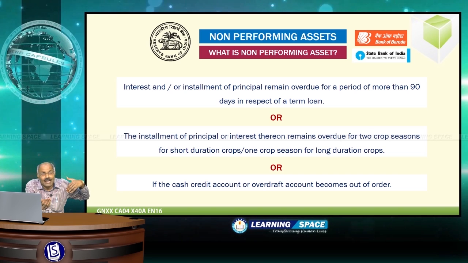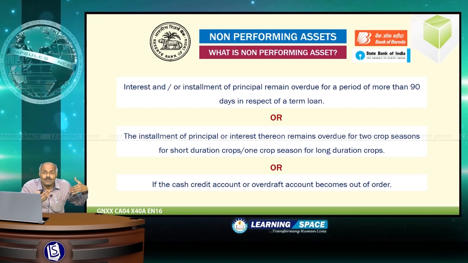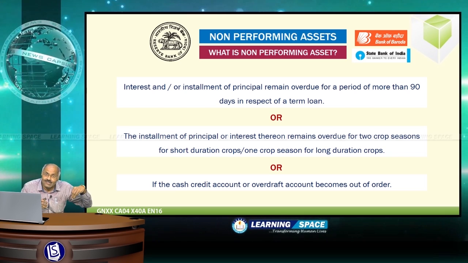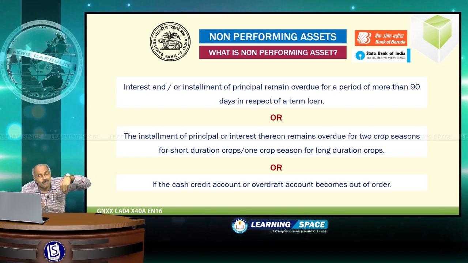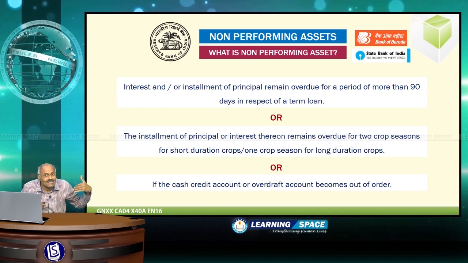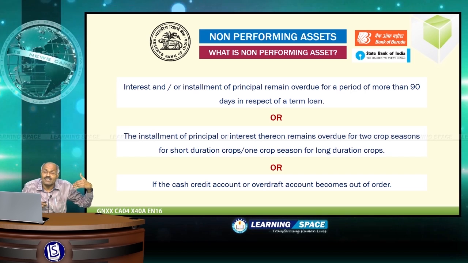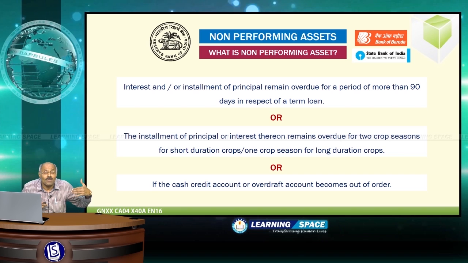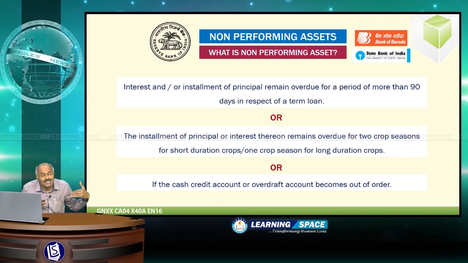And when the borrower is not able to pay back either the interest or principal or both for more than 90 days in respect of a term loan, then that loan account will become a non-performing asset.